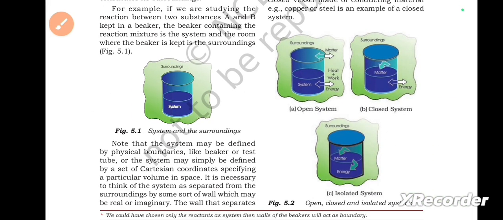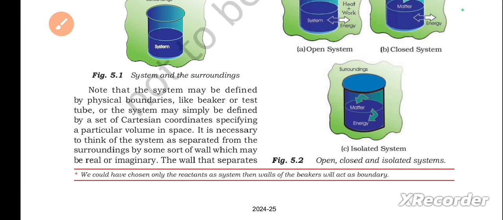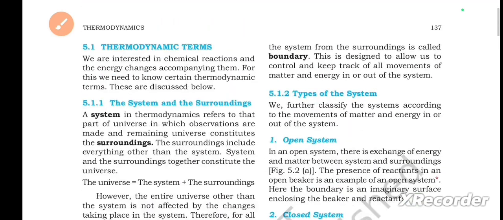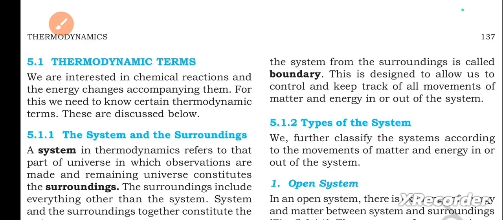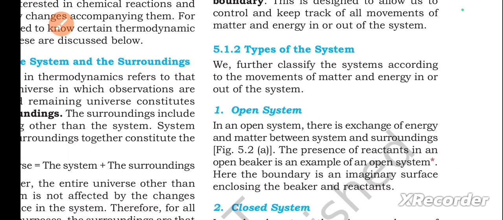Note that the system may be defined by physical boundaries like a beaker or test tube, or the system may simply be defined by a set of Cartesian coordinates specifying a particular volume in space. It is necessary to think of a system as separated from the surroundings by some sort of wall which may be real or imaginary. The wall that separates the system from the surroundings is called the boundary. This is designed to allow us to control and keep track of all movements of matter and energy in or out of the system. Types of the system.